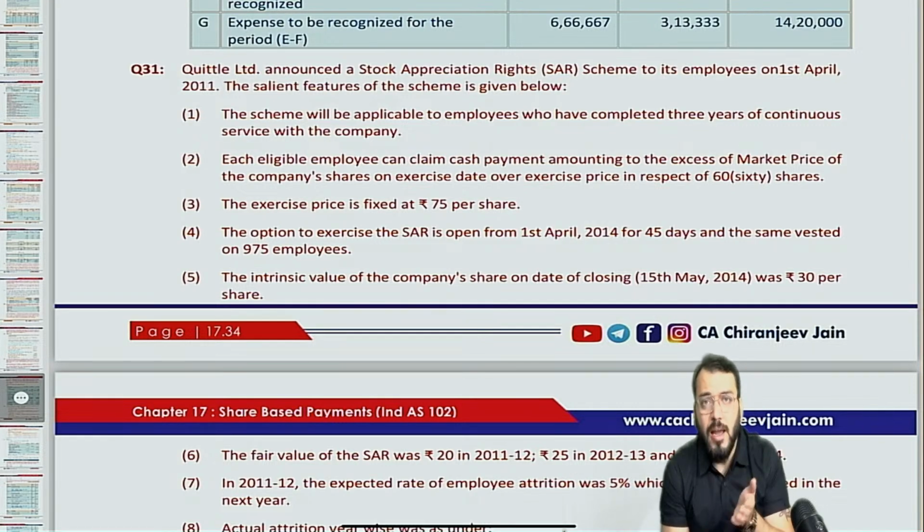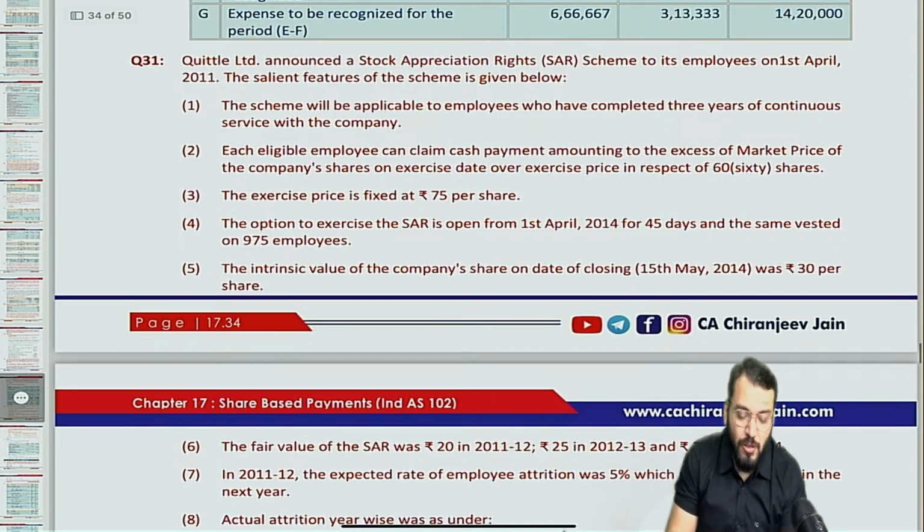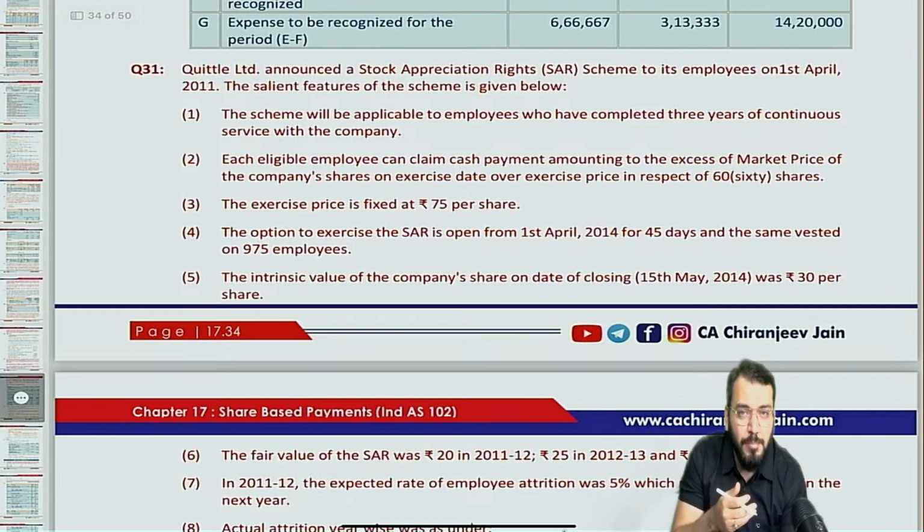Now, this question I have taken from the old scheme of syllabus, when there was accounting standard in the syllabus. There were no Ind AS then. Then this type of question they used to ask. In the last attempt, the ICAI has asked a similar question, which also I have taken from the old scheme of syllabus only. Old scheme means not the previous scheme of syllabus, but the old scheme when there was accounting standard in our syllabus.